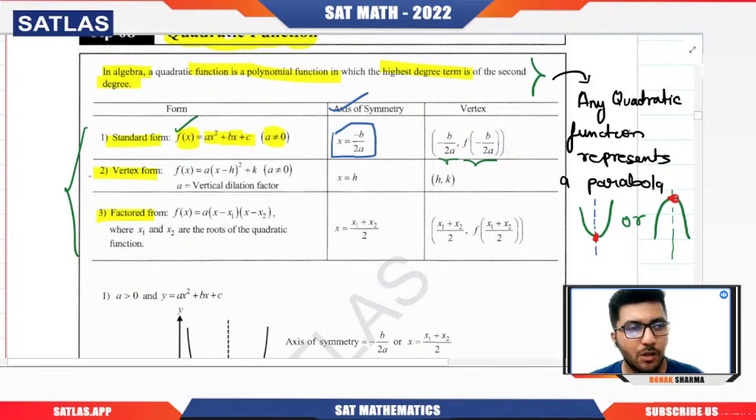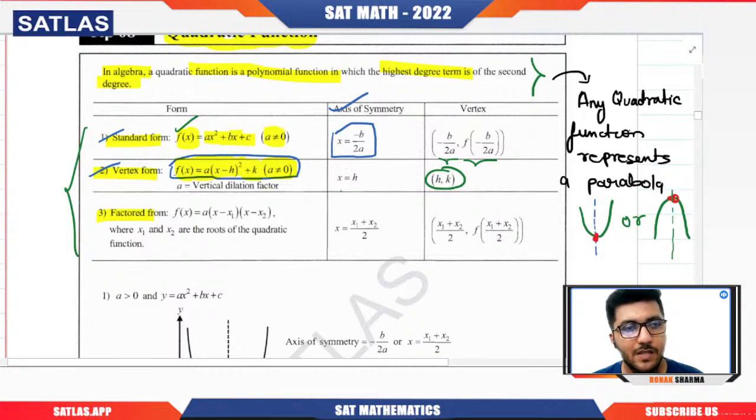If we talk about the second thing, the vertex format, that is very common in the exam, because there are high chances that the question will be based on this particular thing. So try to understand here that we are going to have the function in the format f of x equals a times x minus h whole square plus k. Here again a should not be 0, but you can see there is the appearance of h and k, and h, k is going to be the vertex of the parabola, basically the parabola that is represented by the quadratic function.